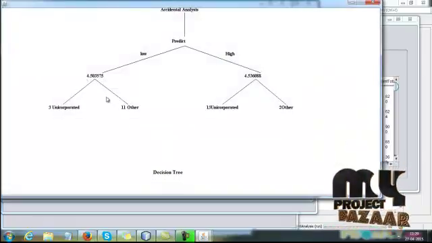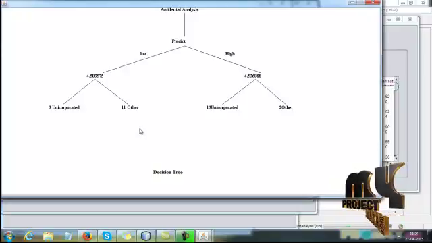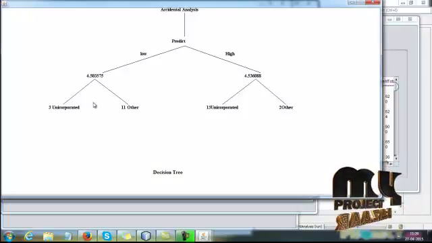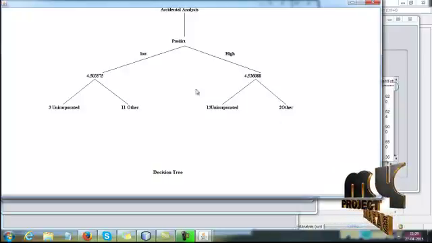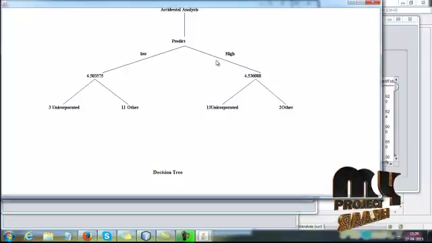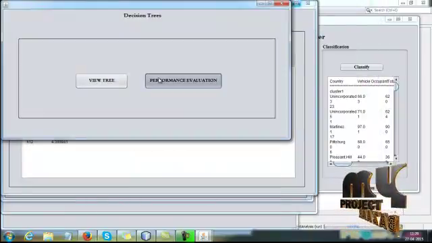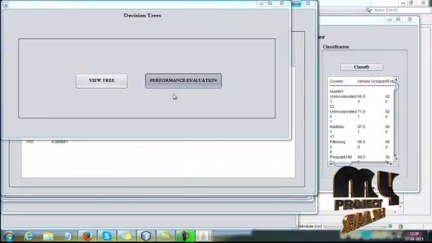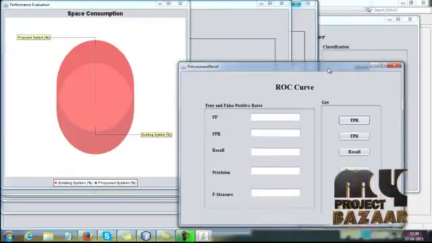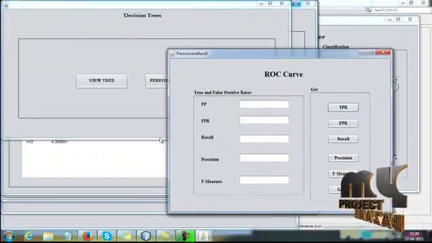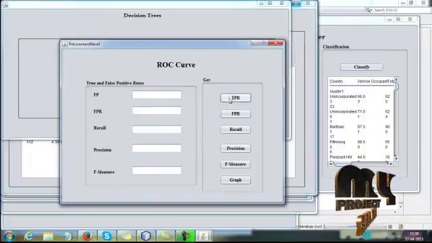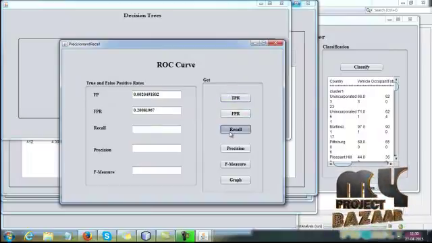Here we are classifying the results based on the trees. Here we are estimating the results for low and high ranges. Based upon this, here we are predicting the accidents based upon the low and high ranges. After that you are going to evaluate the performance of the decision trees. Here we are calculating the ROC curve, TPR, FPR, recall values, precision value, and F-measure value.